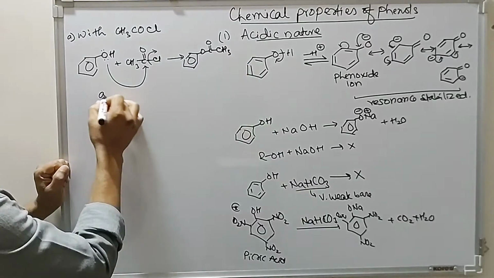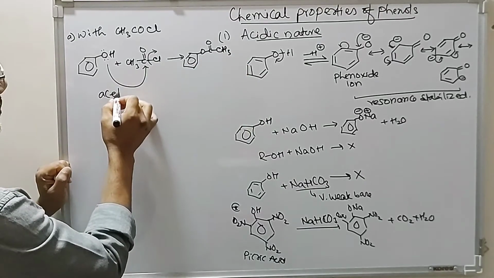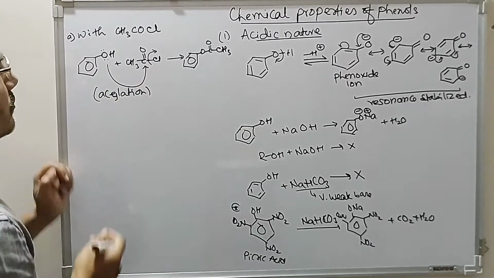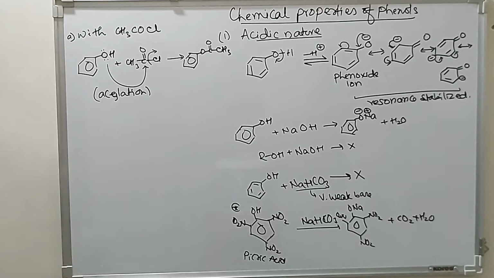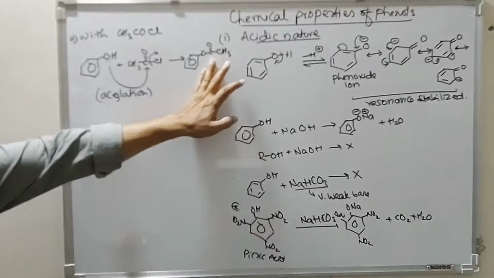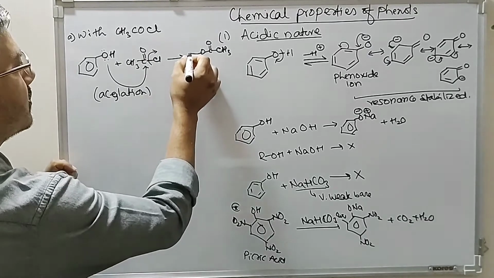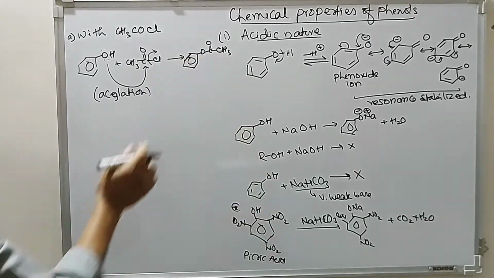This is known as acylation of phenol. So the reaction of phenol with acetyl chloride gives you this compound, phenyl acetate.